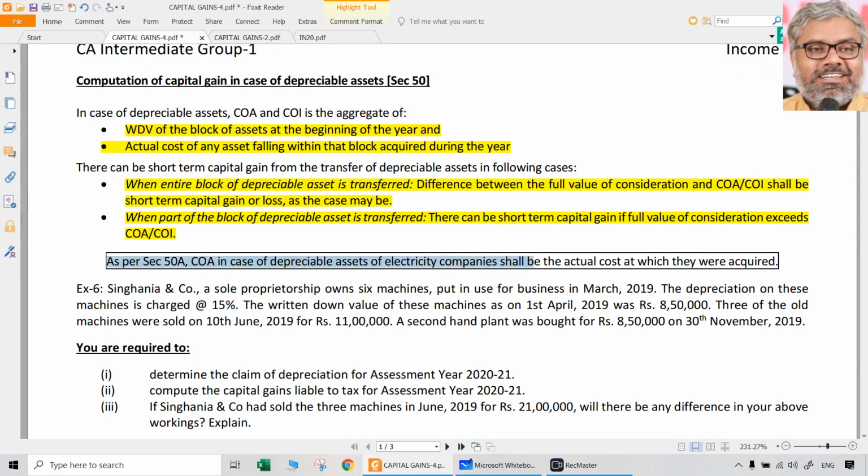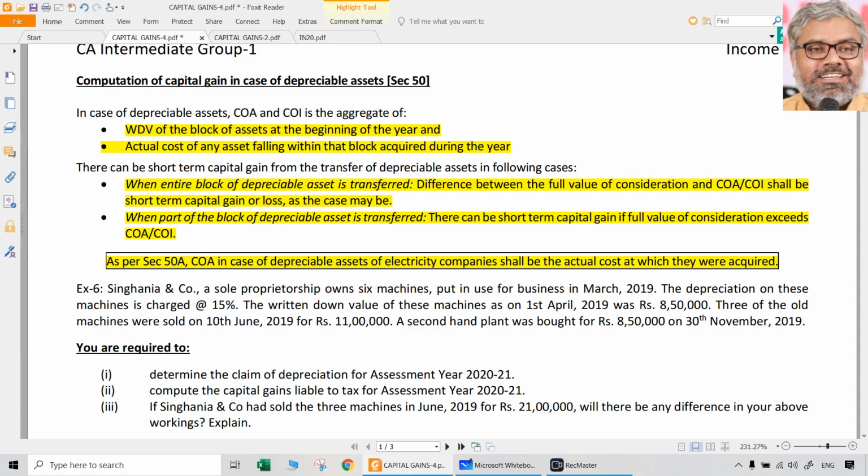Then section 50A is about electricity companies, which we also discussed in PGBP, where electricity companies had the chance of taking the straight line method of depreciation also. Such an option is available to them. In that case, only when the sale proceeds of the depreciable assets related to the electricity company exceed the original cost at which they were acquired is there a short-term capital gain. If not, there is a possibility of short-term capital loss.